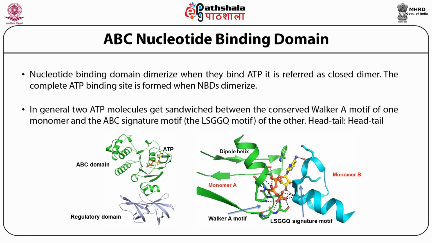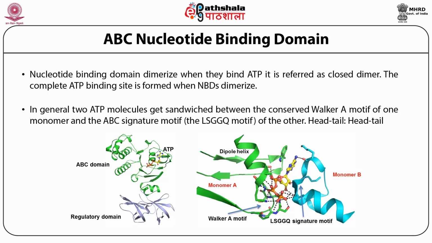On the right side you see a zoomed image of the ATP bound to the dimer. Here you see the Walker A motif, which is shown by the arrow. It has the GXXXXG/K motif. You see the beta phosphate of the ATP bound at the dipole helix.